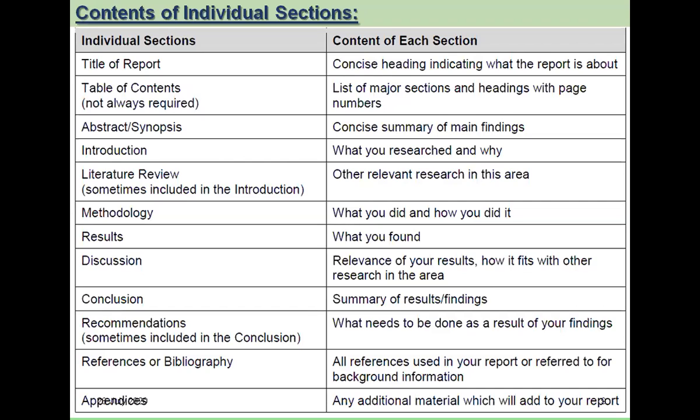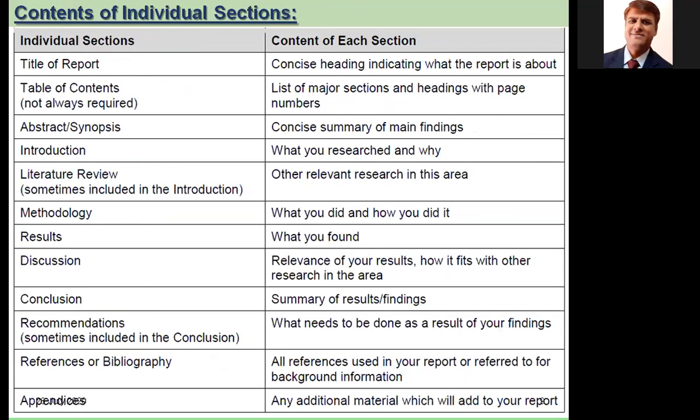In recommendation, you can give a clear-cut idea regarding what needs to be done by your fellow researchers, or the researchers who are going to follow you in that area of research. In references or bibliography, you are supposed to quote all the references which are used by you in your report.